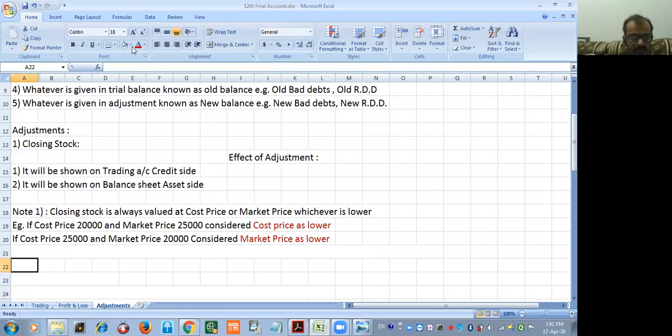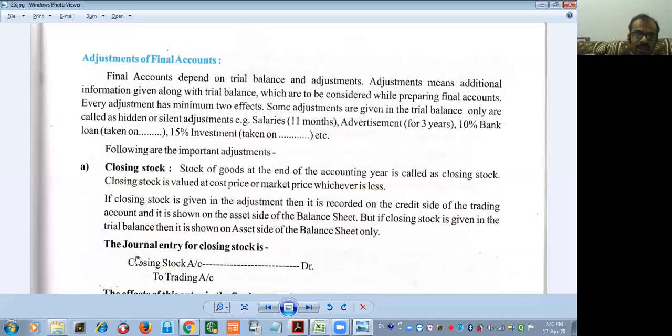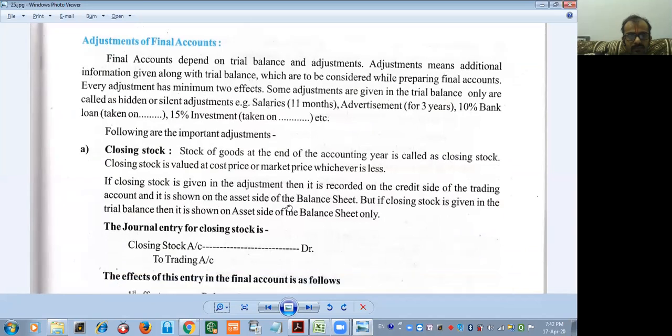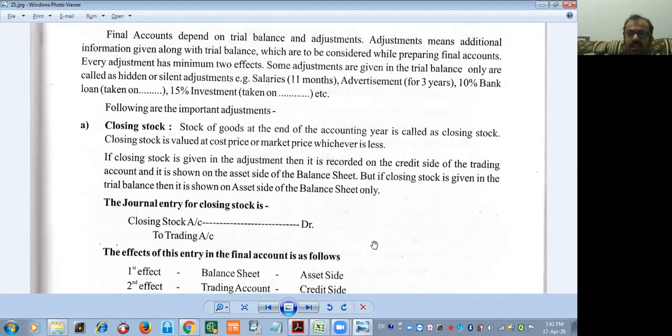Yes, sir. Okay, we'll quickly see what the textbook says. Harsh, please read closing stock, all the things in detail. Closing stock: stock of goods at the end of the accounting year is called closing stock. Closing stock is valued at cost price or market price, whichever is less. If closing stock is given in the adjustment, then it is recorded on the credit side of the trading account and it is shown on the asset side of the balance sheet. But if closing stock is given in the trial balance, then it is shown on the asset side of the balance sheet only.